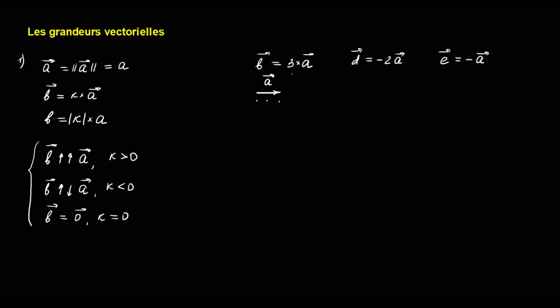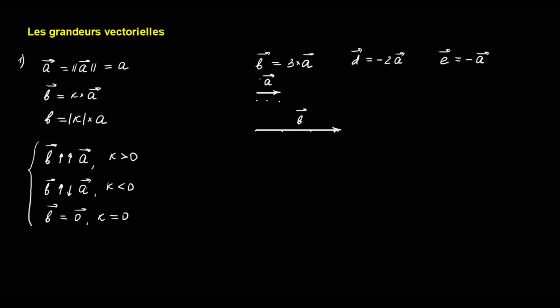And the modulus of the vector b will be 6 squares. So the vector b will look like this. To the same direction as a, and the modulus is equal to 6 squares.